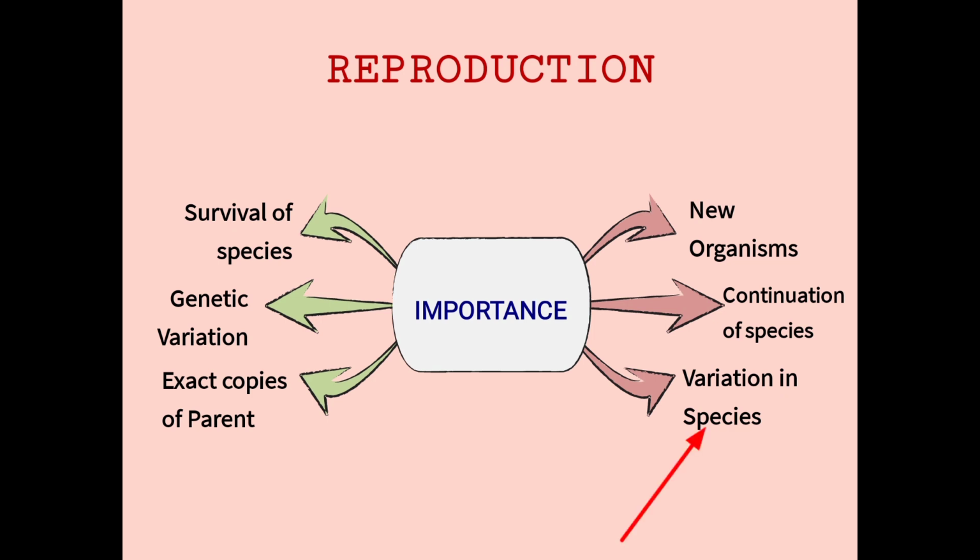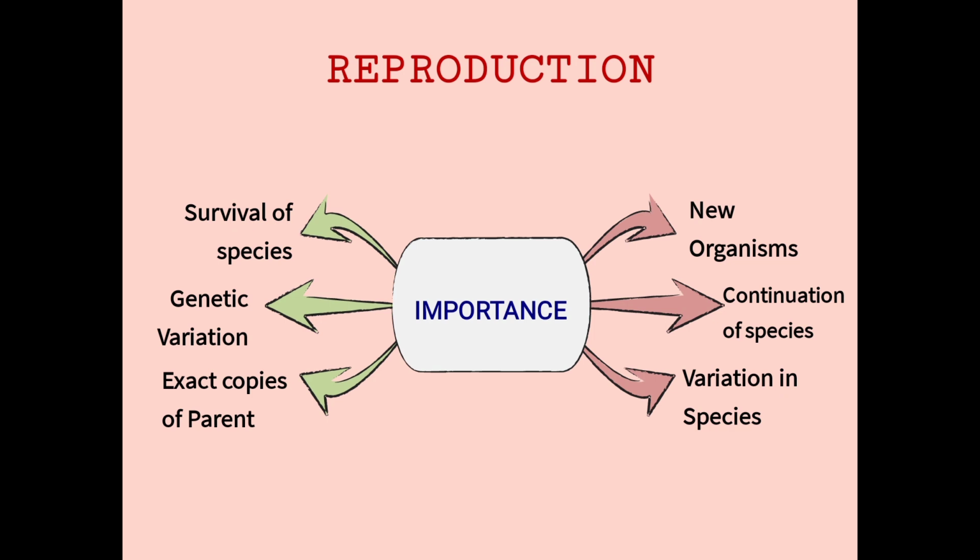And next, the variation in species. We have n variety of species prevailing in this environment. That is what we call biodiversity. Have you heard this word biodiversity? Bio means living, diversity means differences. So we have n number of living organisms prevailing in this environment, and all this variation is possible because of this reproduction process.